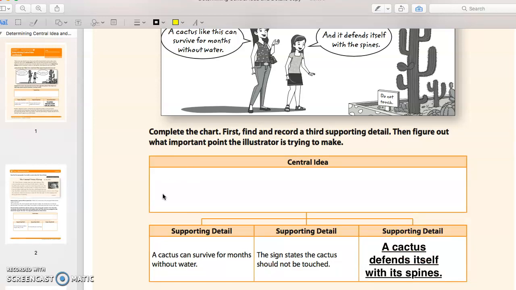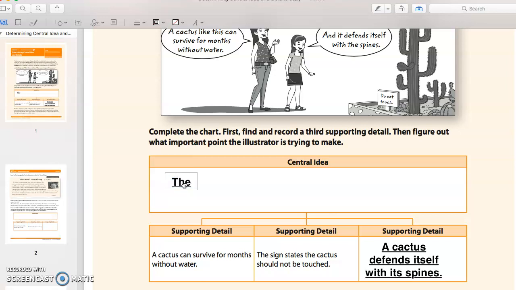All right, so now I have all of my supporting details, and when I take all of that information, what does it tell me? What is the main story it tells me about a cactus? Okay, we have to think about where cactuses live. We have to think about why it's telling us all these different parts of a cactus. Okay, so a cactus can survive without water. Why would they need to survive without water? Well, a cactus grows in a desert. So, cactus can survive without water, defend with the spines, you don't want to touch it.